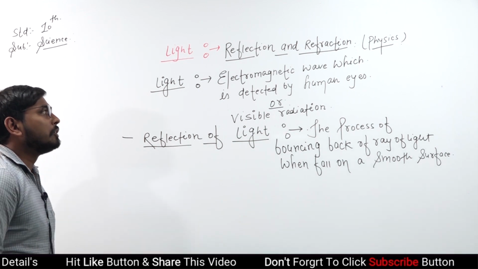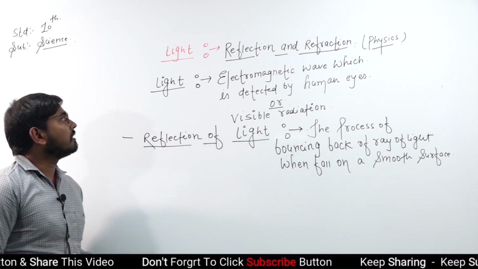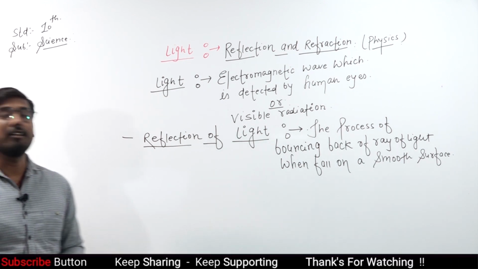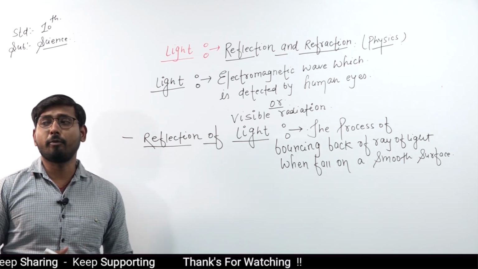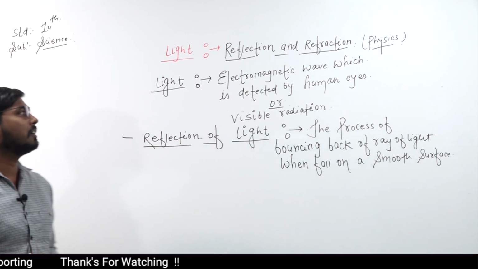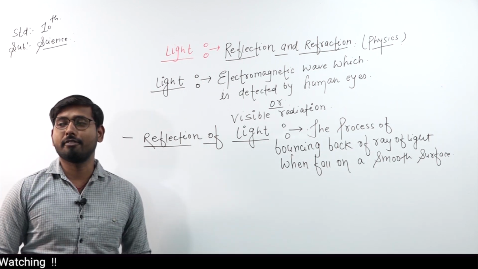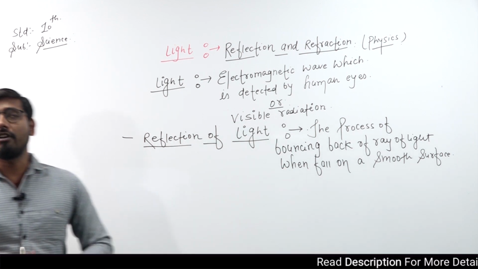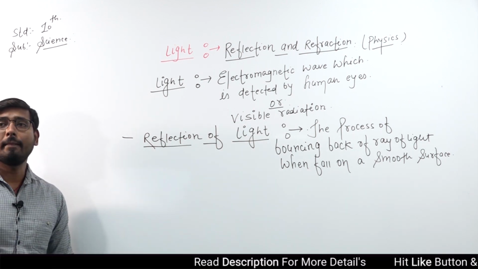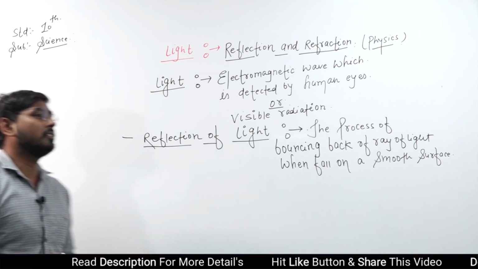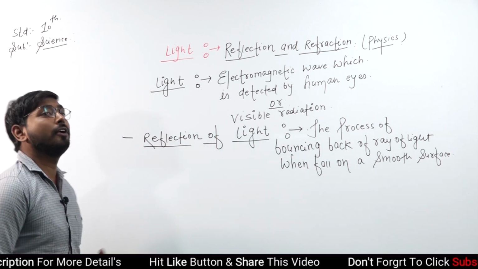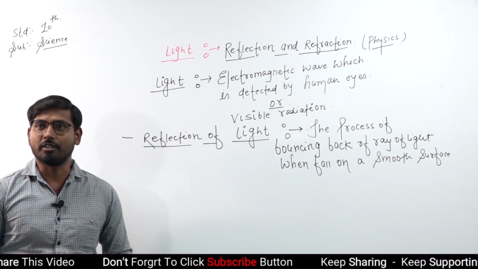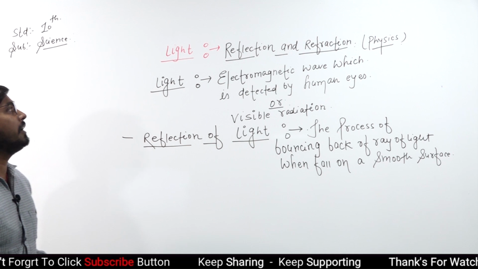So, today we will try to start our videos. First chapter, that is reflection and refraction. It is a very important chapter from the standard 10th. In physics, 3 chapters are very important. First one is light, reflection and refraction. Second one is electricity, and third one is electromagnetic induction. These 3 chapters are very important for state board, either ICSE or CBSE. For all the boards, these chapters are very important.